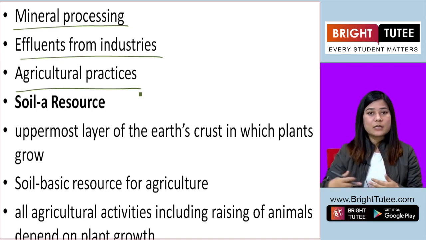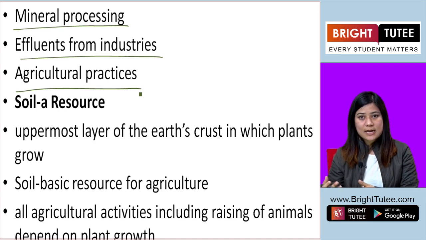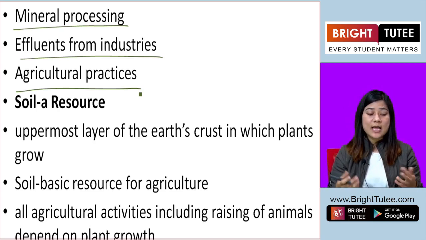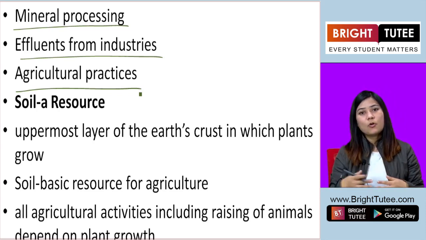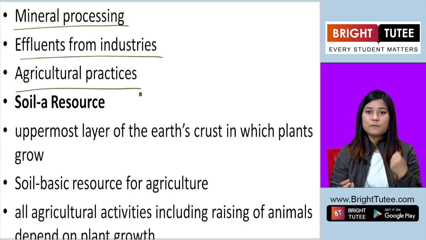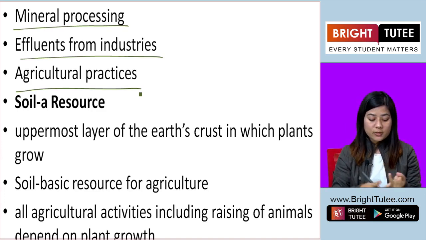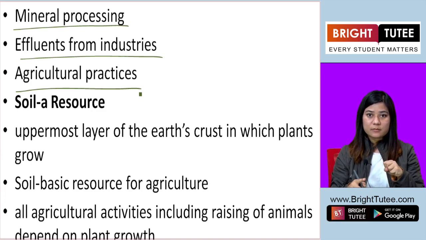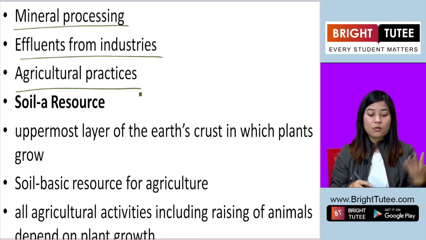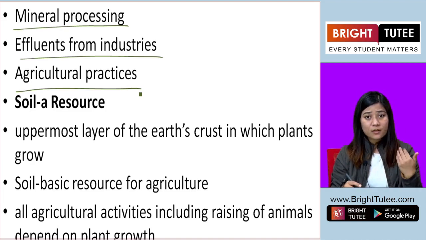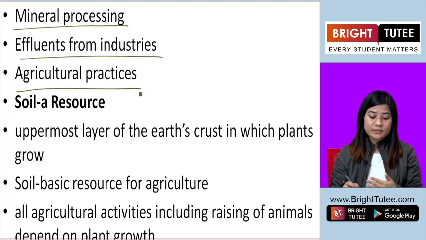We keep on cultivating that land, and we cut the trees to make more areas for agricultural practices. All these agricultural practices also degrade the land. The fertility of the soil will be gone, and the water retention power of the soil will be gone. It will also cause erosion. So all these are causes of land degradation.